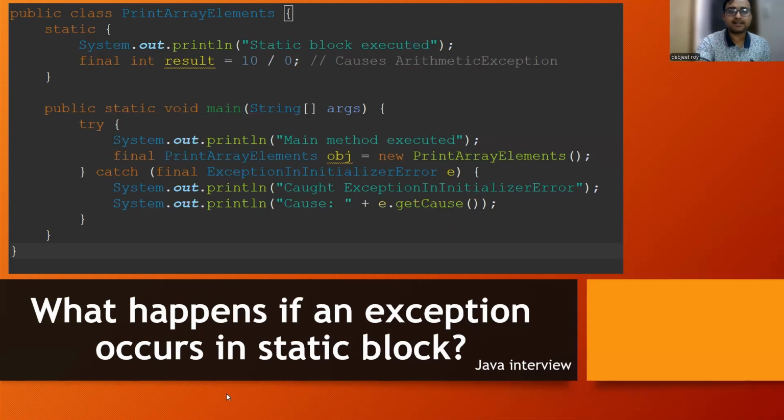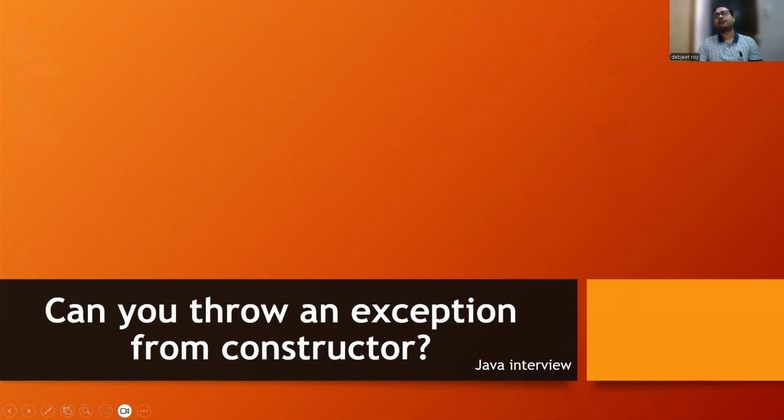Yeah, so let's understand the next type of question. Can you throw an exception from a constructor? Yes, it can be thrown. If I'm creating one constructor, there we can throw an exception. Let's suppose I am throwing an exception when a negative value is passed. And from the main method, when I'm creating the object, I am passing the negative value. In that scenario, it will go to the constructor, and then it will see if there is any exception being thrown. Yes, an exception is being thrown when a negative value is passed. So it will start throwing me an exception. So yes, it's totally possible to throw an exception from the constructor, but it's not